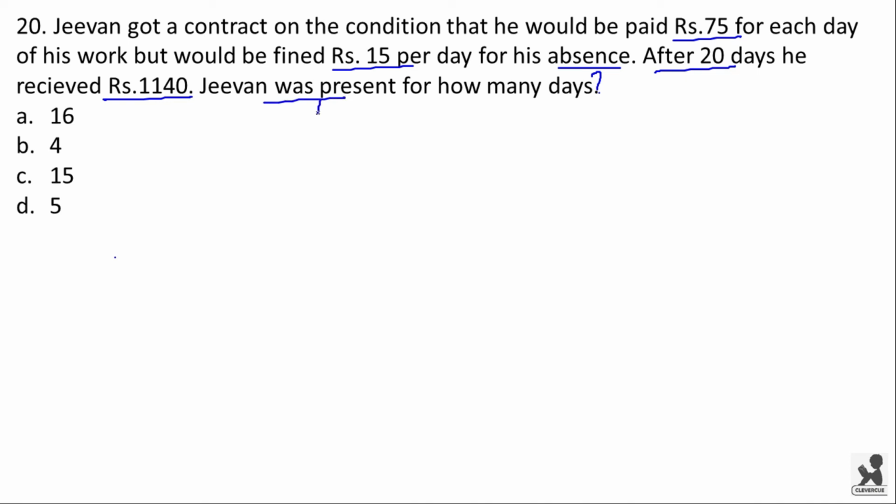Now let Jeevan be present for X days. That means he will be absent for 20 minus X days. Then we can write an equation that 75, that is the number of rupees paid for his working days, into X, plus the amount he was fined, that is because he was fined we will be writing minus 15, into the number of days he was absent, that is 20 minus X. This will be equal to 1140.